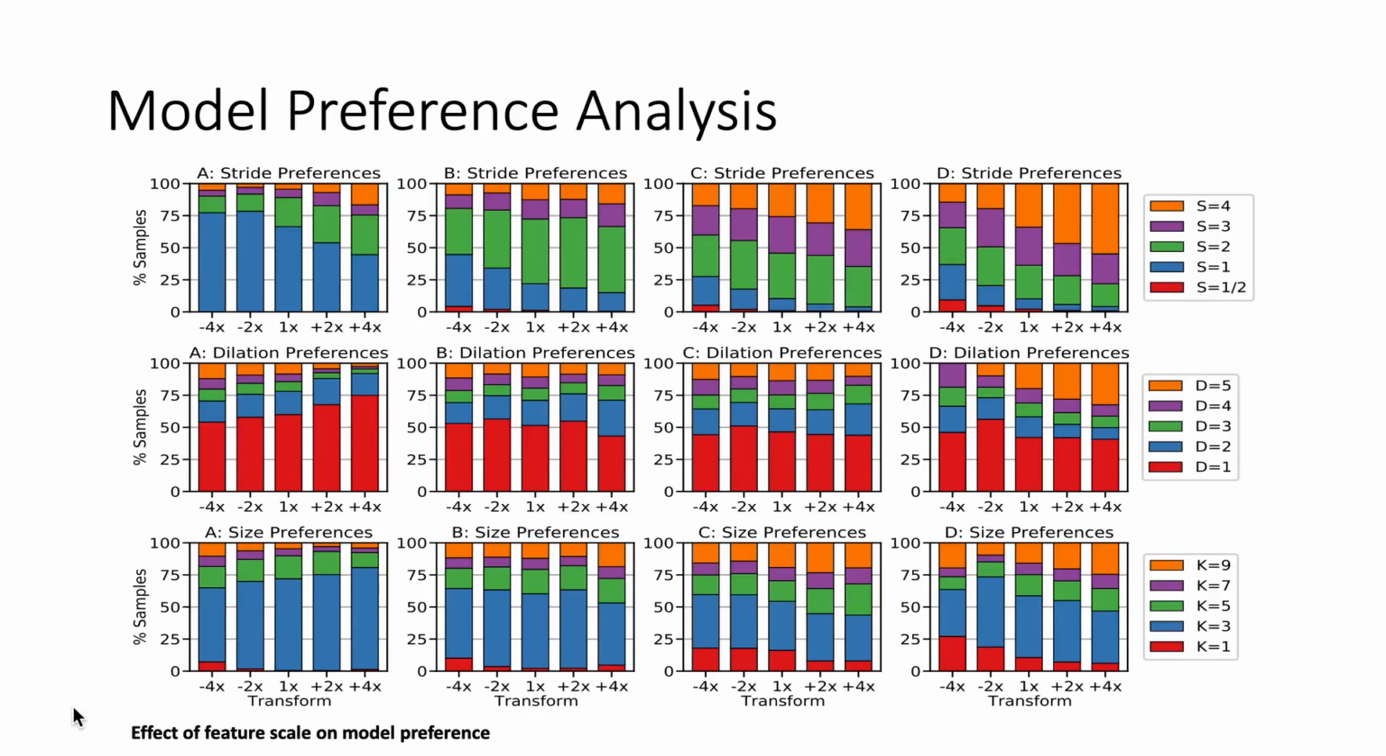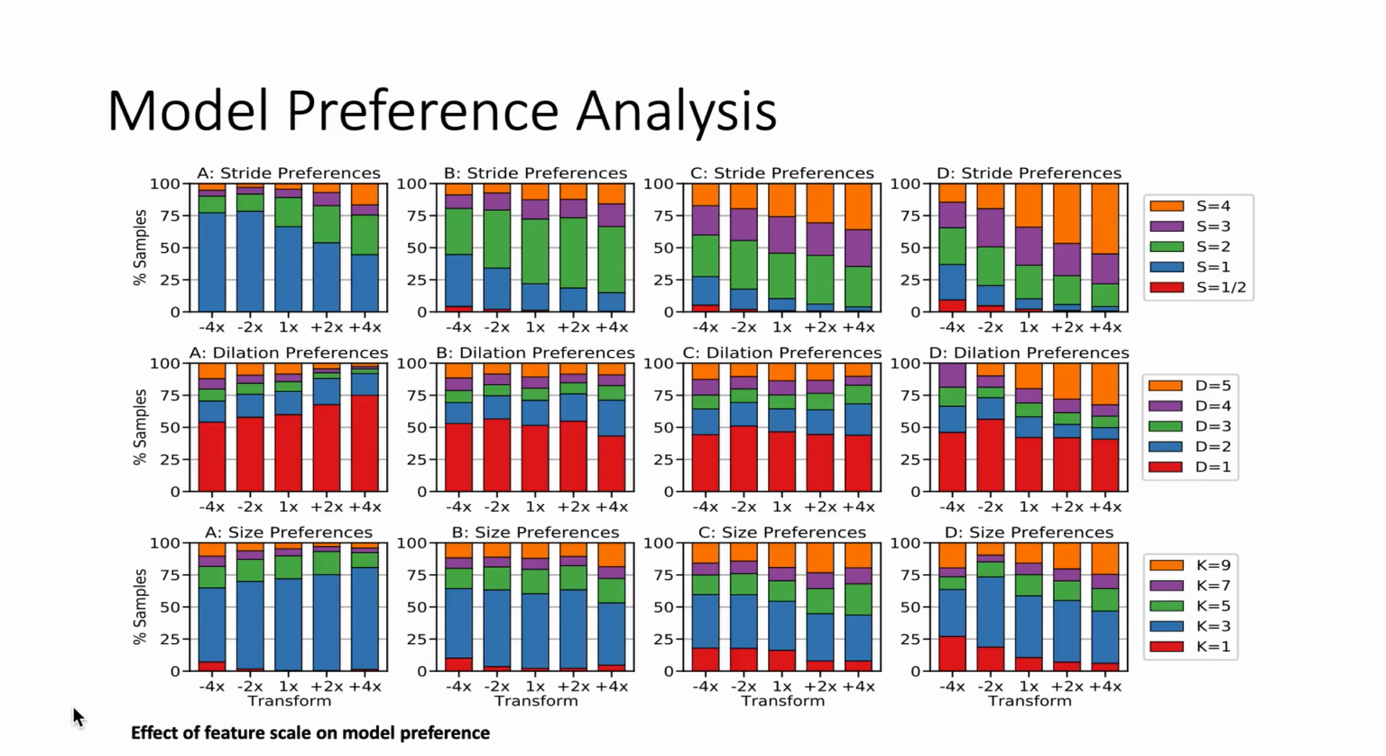We can use this comprehensive evaluation procedure to explore model configuration preferences. A common belief is that the larger the input features, the larger the preferred receptive field should be. To test this, we resized the standard ImageNet validation images ranging from a 4x downsample to 4x upsample and observed the most preferred configurations from our dynamic models.